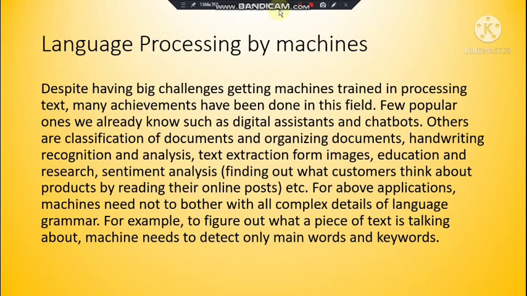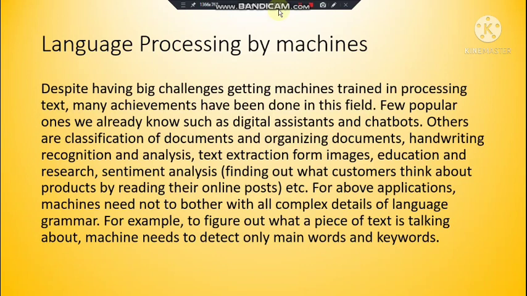Others are classification and organizing of documents, handwriting recognition and analysis, text extraction from images, education and research, and sentiment analysis, finding out what customers think about products by reading their online posts. Online posts like reviews and comments are read by these algorithms and converted to machine format. For these applications, machines need not bother with all the complex details of language grammar. For example, to figure out what a piece of text is talking about, the machine needs to detect only the main words and keywords. The whole sentence is not going to be detected, only the main words.